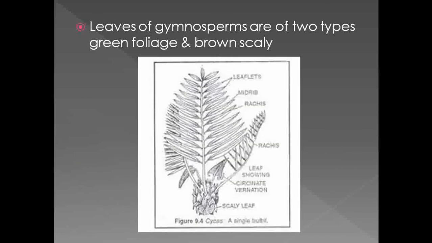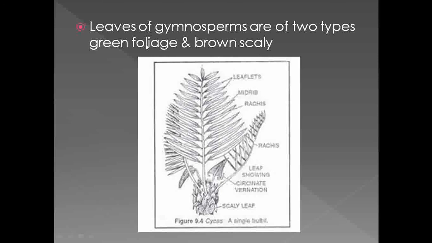Next, if we observe the leaf pattern in the gymnosperm, basically in the gymnosperms the leaves are of two types, foliage leaves and scaly leaves. How are we going to identify the difference between foliage leaves and scaly leaves? We can easily differentiate between the two.